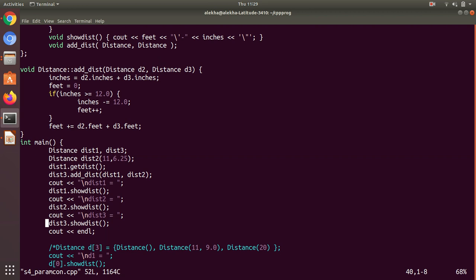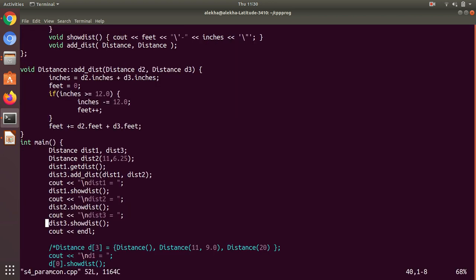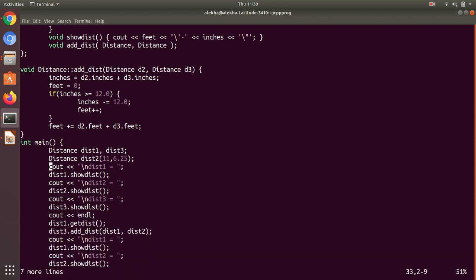All right, so what happens here? Let's see the output. Okay, so distance 3 remains 0. I think it should print here. Just a minute, I'll print it here so that you can see. I'll make this combination here first before this addition. Okay, I'll first print, then I'll execute this thing.